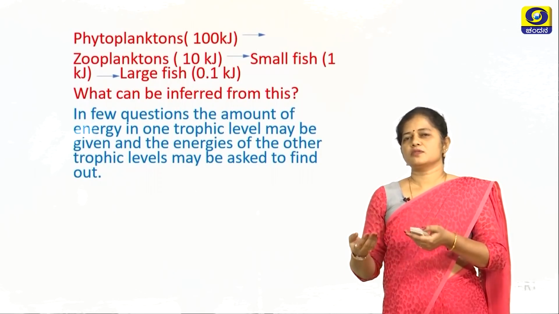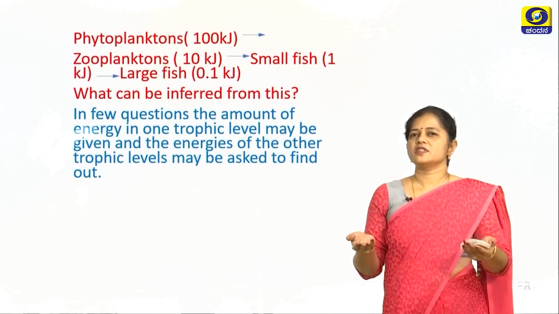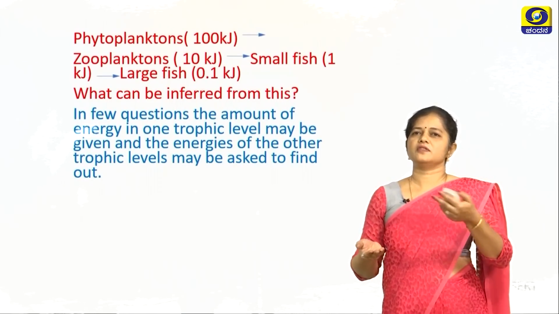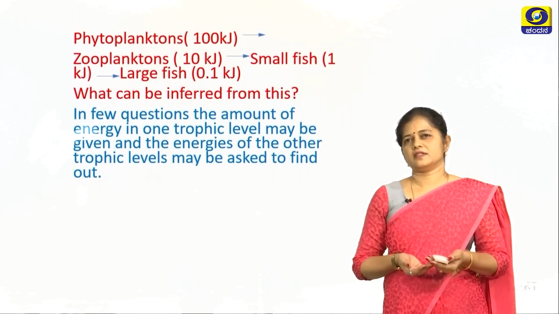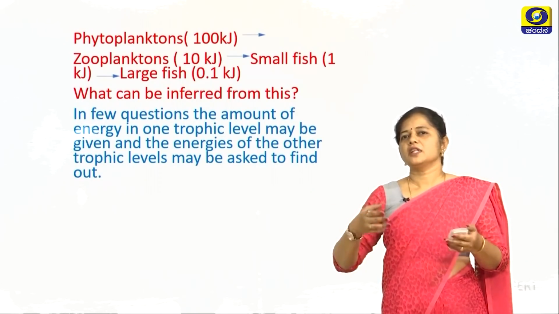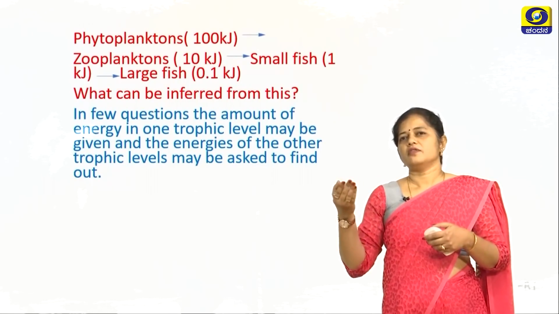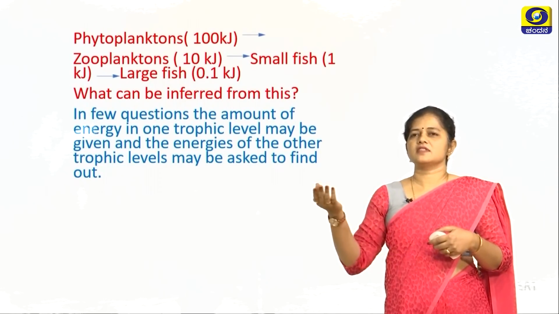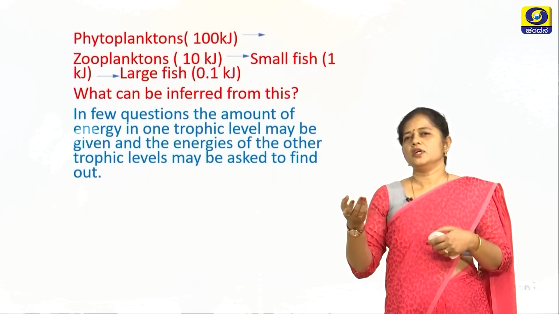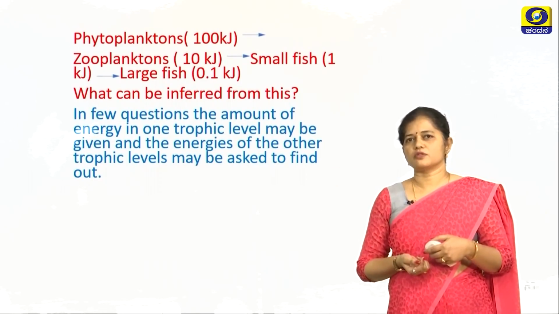Since the zooplanktons are the primary consumers, they have received only the 10%. So you have to calculate. It will make up to 100 kilojoules for the phytoplanktons. Or it might be the other way. They might give you this food chain and ask you to find the amount of energy that will be transferred to the large fish. Since it is in the fourth trophic level, you know how to calculate. It will be 0.1 kilojoules.